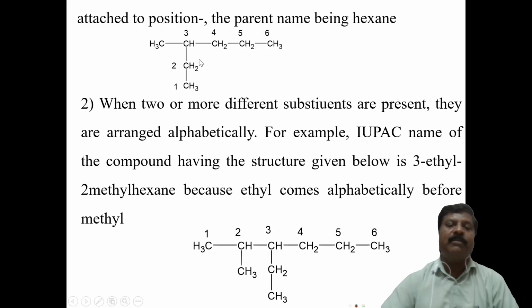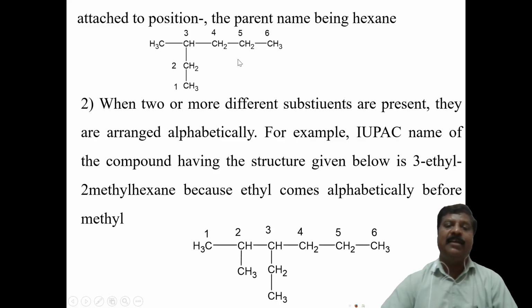But here, bottom to right means it is getting 1, 2, 3. Therefore, it is second. The naming goes bottom to right side, bottom to top, and then right. This is the correct one. 1, 2, 3 will be there. Therefore, 6 carbon atoms is hex. Here it contains only single bonds.